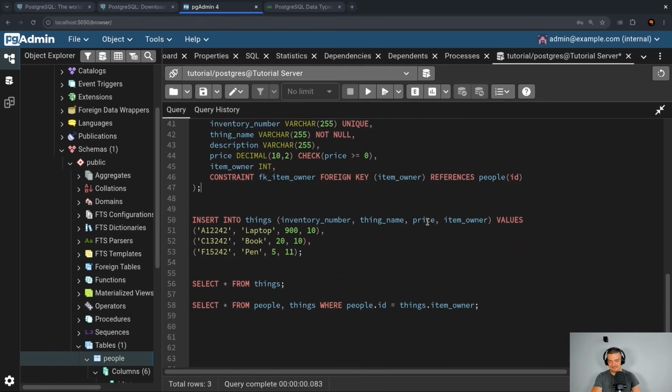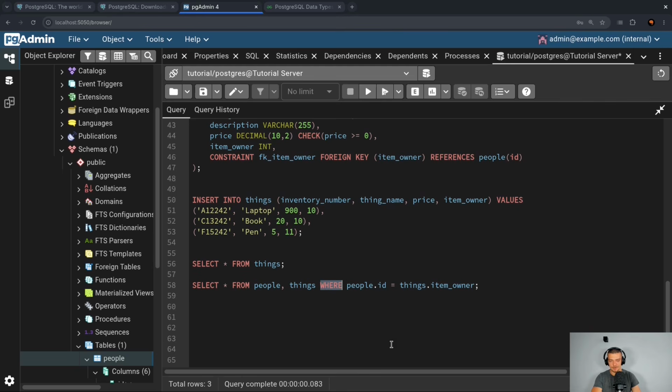However, as I said, the syntax is outdated. What we do nowadays is we explicitly say that this is a join. So the clean way to do this is to use where only for filtering statements, like the price has to be below 500, and the join for the actual joining of the table.